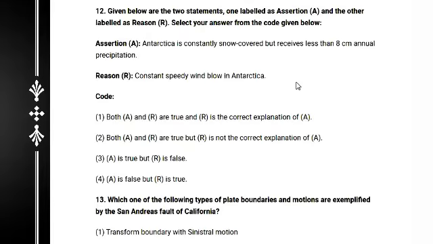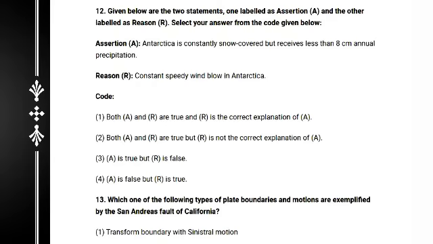Question number 12. Given below are two statements, one labelled as the assertion and the other as the reason. This is a very important type of question in NTA NET 2020, and it comes every year again and again. Assertion: Antarctica is constantly snow covered, but receives less than 8 centimeters of annual precipitation.